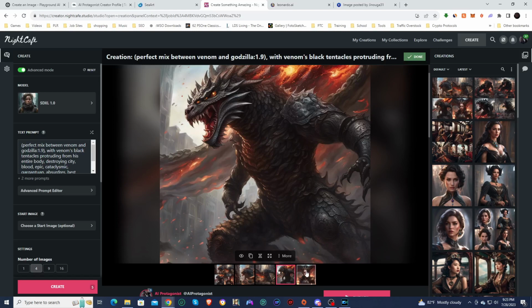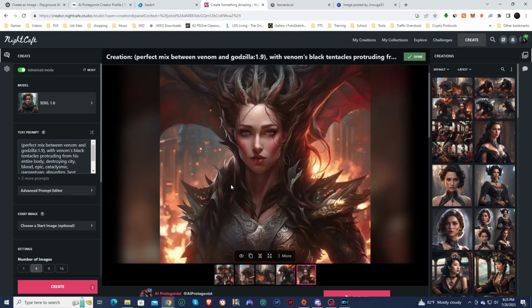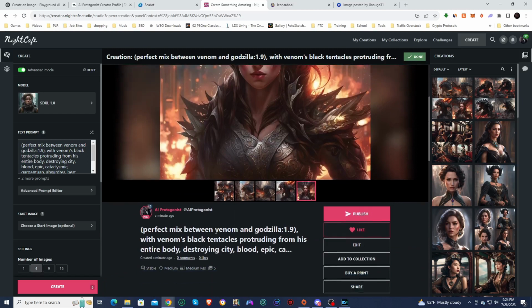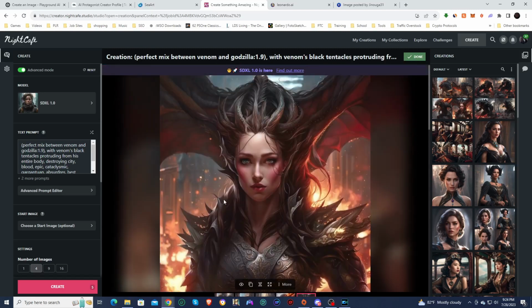Still looks really cool. And then this one, just out of nowhere, created a woman with like dragon type stuff behind her. I really like this. This looks really good. It has nothing to do with our prompt whatsoever, but man, it looks good. I'm actually really happy about this. So that is basically the luck of the draw when messing with these AI tools. You can create something that you were not intending to at all, and it turns out really good. I really like this. I'm gonna publish this. Really nice looking image.